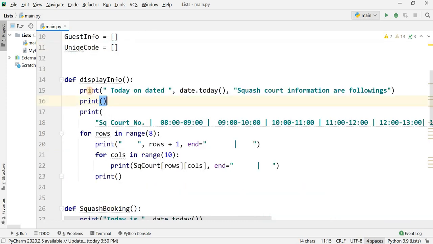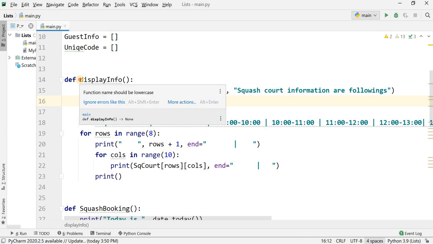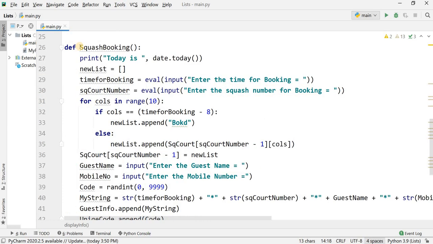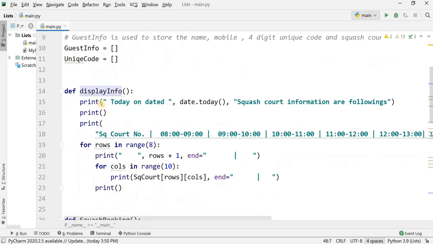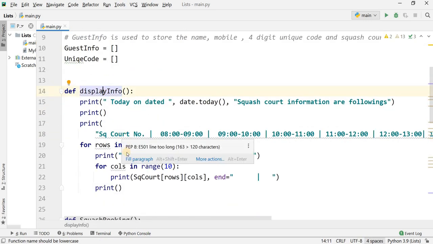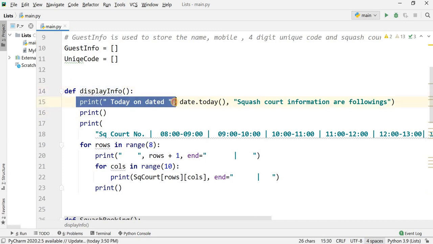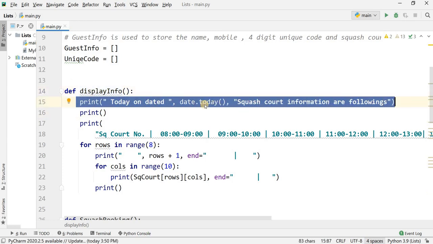How many methods do I have? I have created 2 methods. One is display info and the other one is squash booking. And in the main, I am calling these 2 methods: squash booking and display information. What is going on in display information? This is my display information method. This line is used to print the information about the date. It will show me today's date, and the squash court information follows.